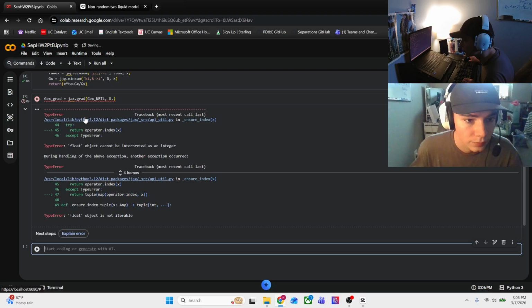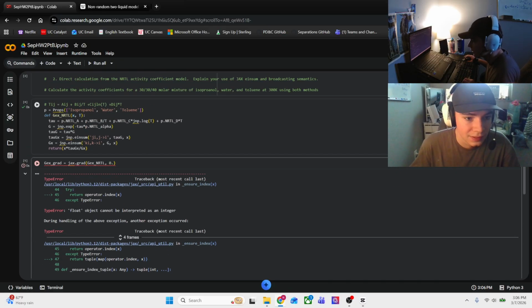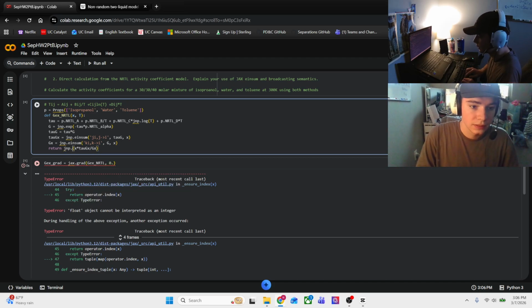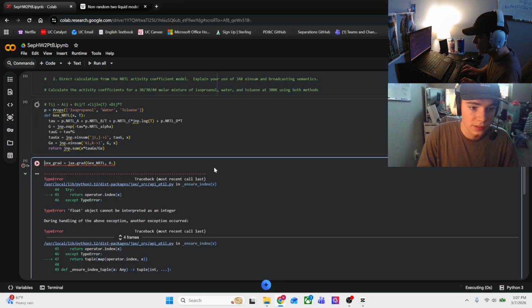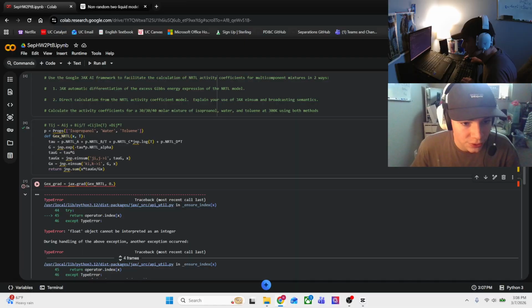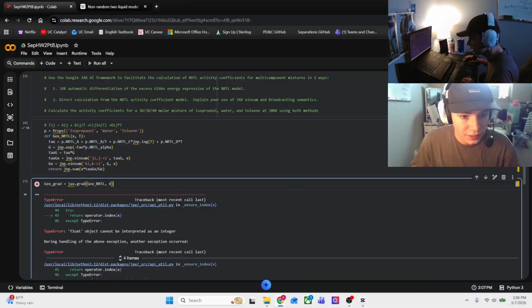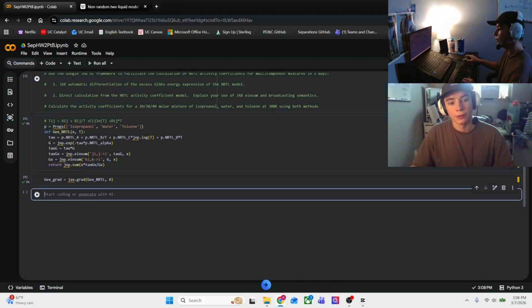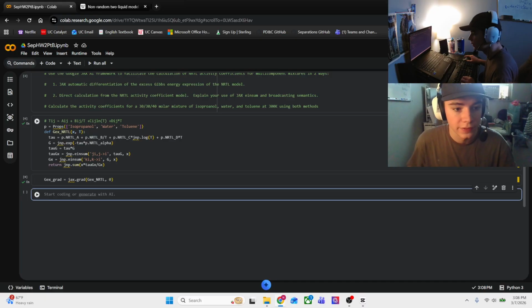Hold on. I realized yet again I forgot my sum that is crucial to this. Sum. And I also should not have put that. Fantastic. All right, now we've automatically differentiated this function.